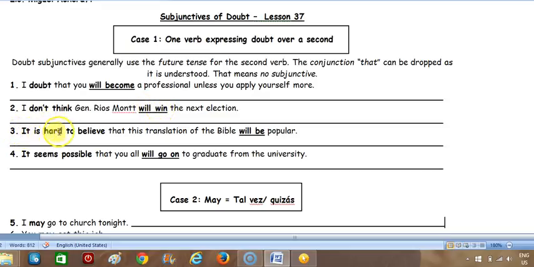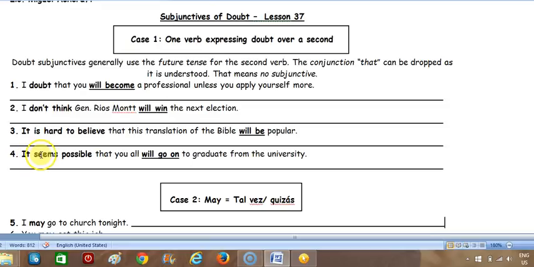Okay, number 3. It is hard to believe that this translation of the Bible will be popular. Es difícil creer que esta traducción de la Biblia sea popular. En español, el subjuntivo sea, pero aquí vemos que en inglés usa será. Entonces se oye, es difícil creer que esta traducción de la Biblia será popular. Está mal dicho en español. La razón por la cual en inglés usamos el futuro para estos subjuntivos de duda, la mayoría.